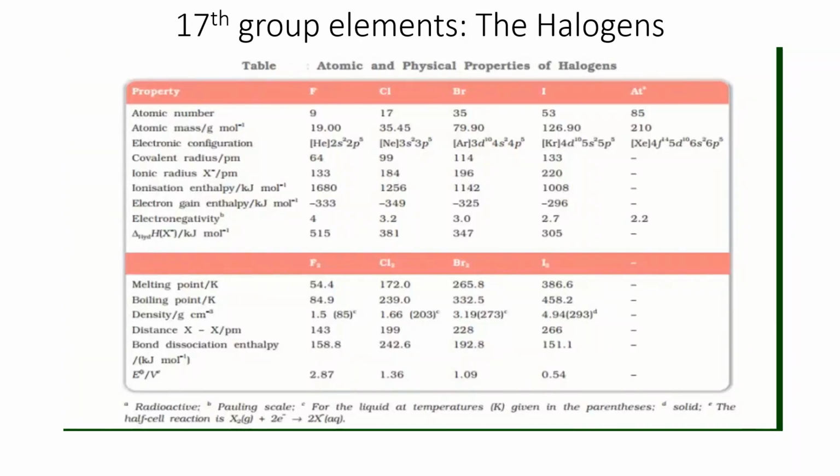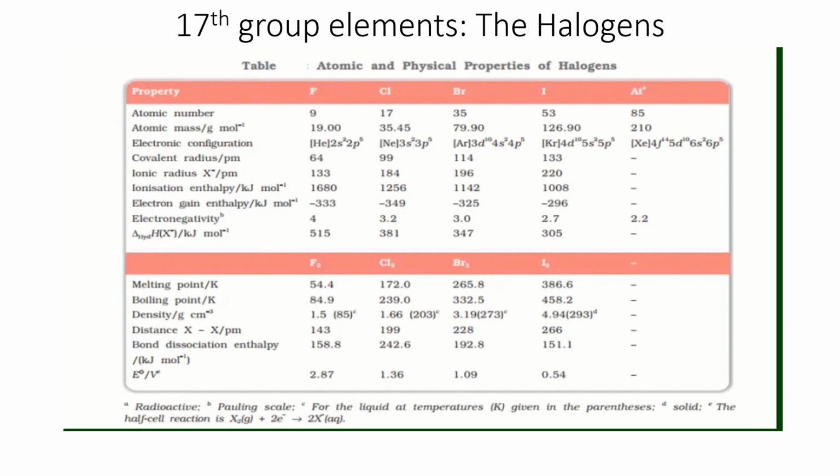Now, the atomic and physical properties of halogens, here we are going to discuss. First is atomic number. In p block elements, there is a fixed difference between atomic numbers of elements. From the first element to the second element the difference is 8, from the second to the third it is 18, then 18 again, and then 32. 8, 18, 18, 32 are the magic numbers for p block elements.